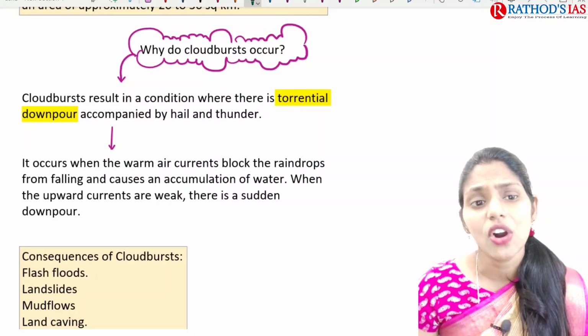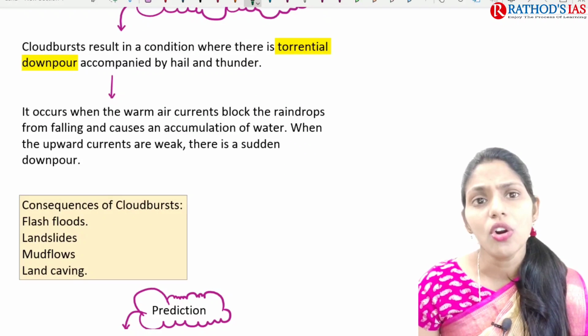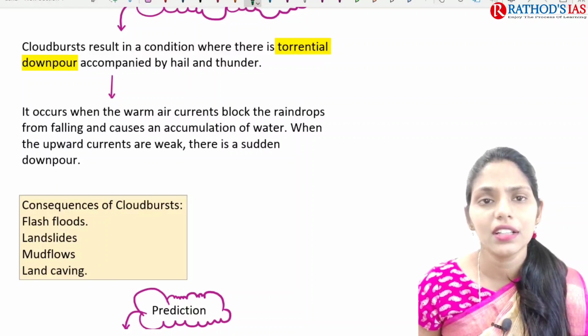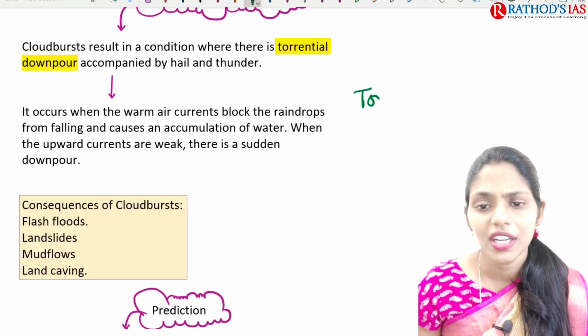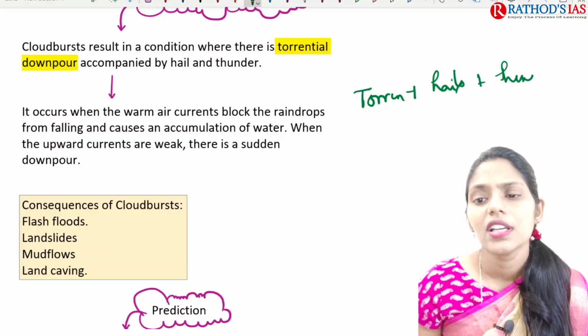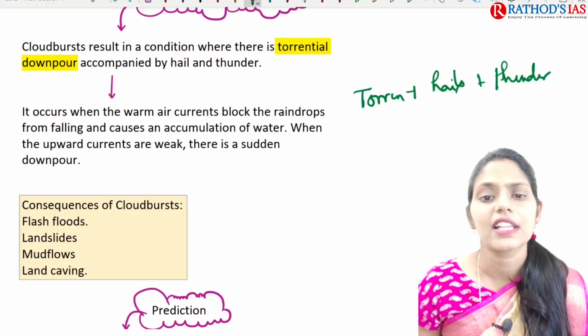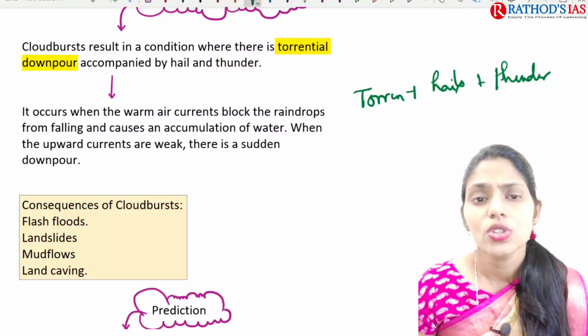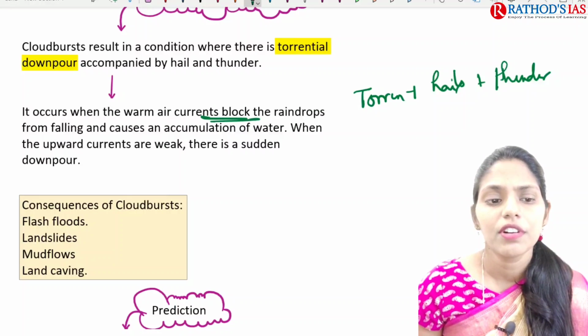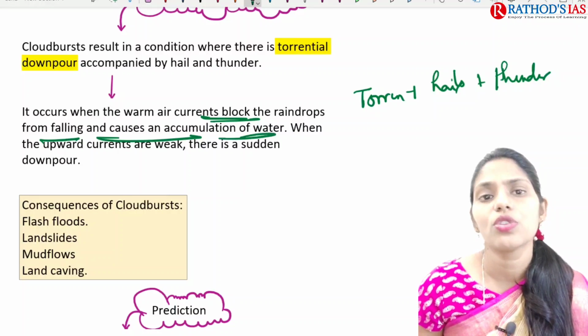So why will this cloudburst occur? Cloudburst is a result of conditions where torrential downpour is accompanied by hail and thunder. So there will be very heavy rainfall, and there will be hails as well as thunders. It occurs when warm air currents block the raindrops from falling, causing an accumulation of water.